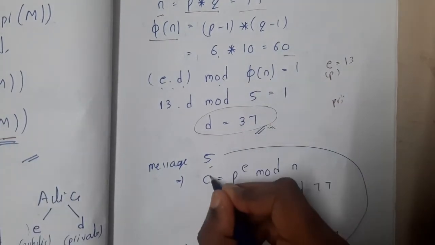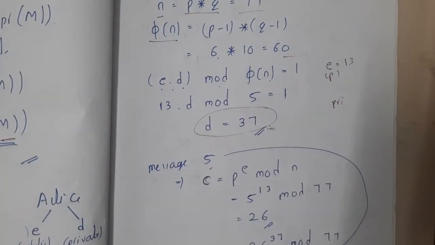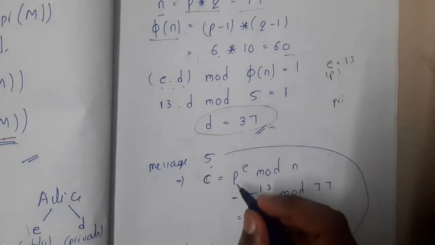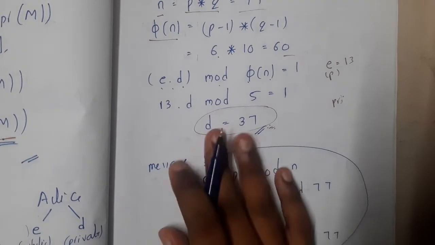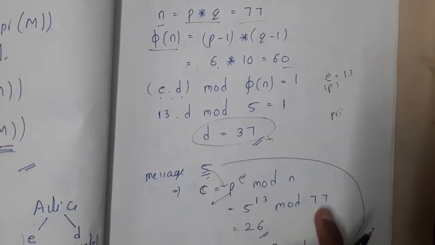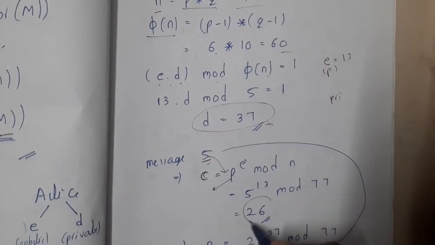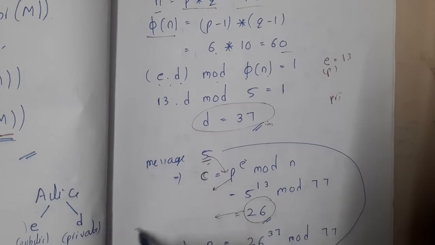C is the ciphertext, guys. C is equal to P power E mod N. P is the message which I want to send, so 5 power E. The value of E is 13, so 5 power 13 mod 77. We got 26. This is the message which I send in the network.